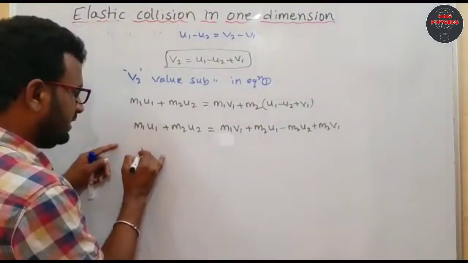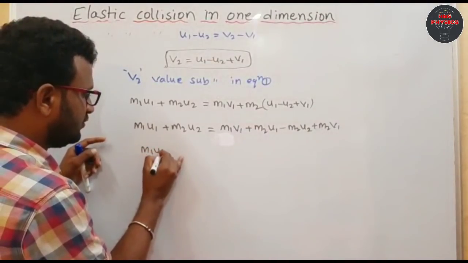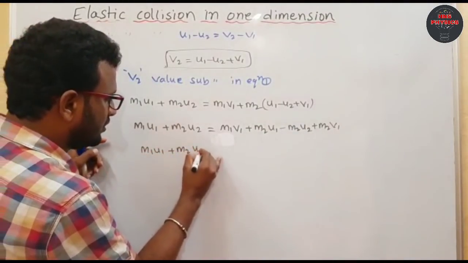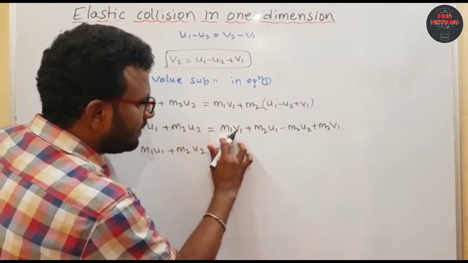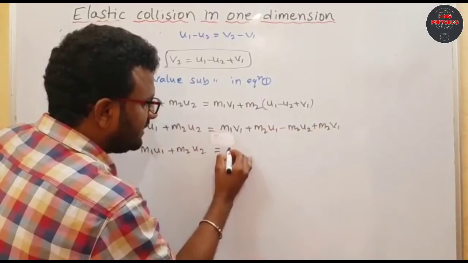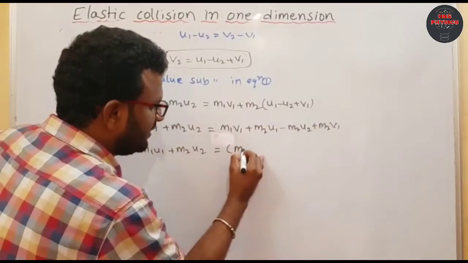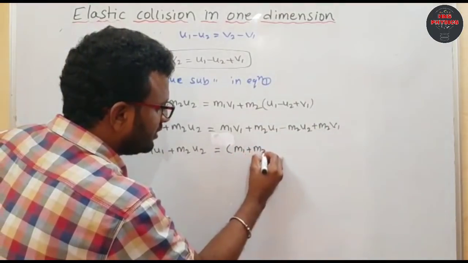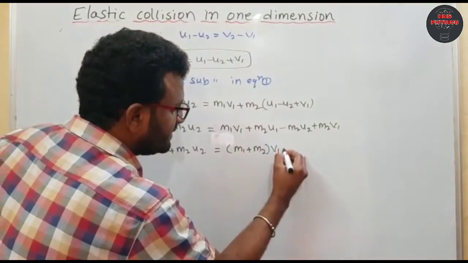From here I am going to write this step again: m1 u1 plus m2 u2 equals m1 v1 plus m2 v1, right?